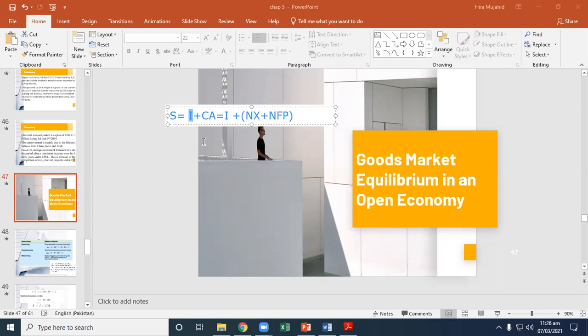The current account balance is equal to the amount of funds that a country has available for net foreign lending. Also, this equation reminds us that the current account is the sum of net exports and net factor payments from abroad.